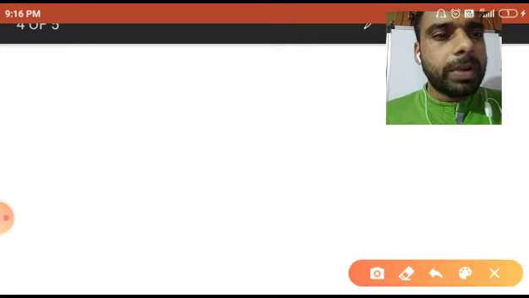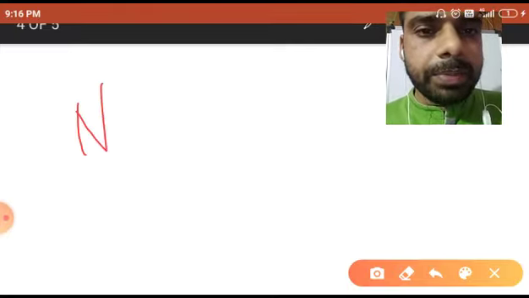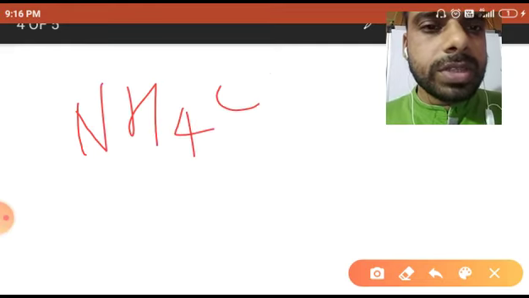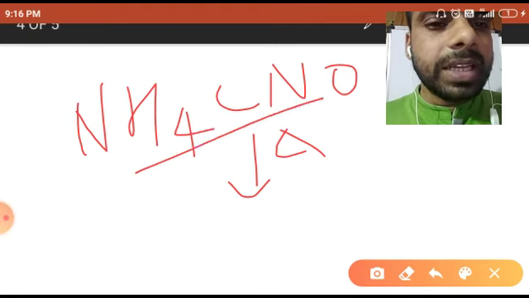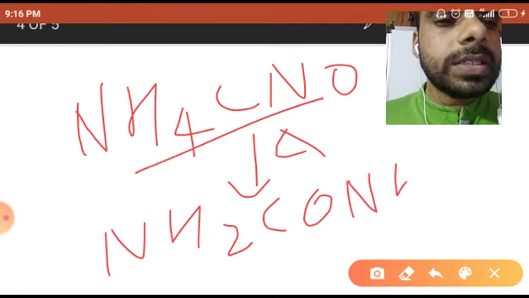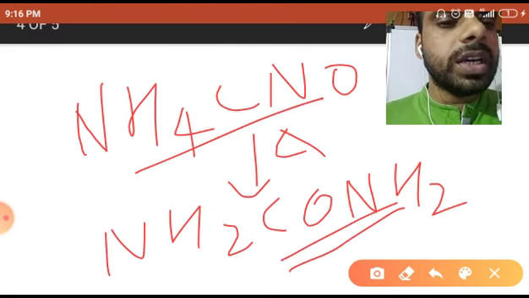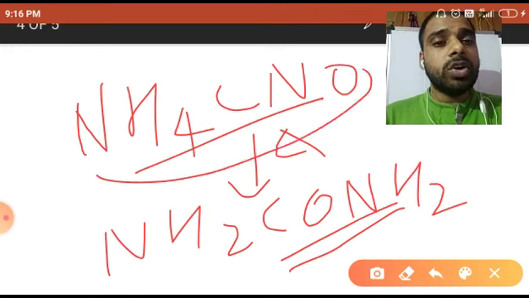He prepared urea from NH4CNO, which on heating and after rearrangement gives NH2CONH2. This one is urea. So he synthesized it in the laboratory from an inorganic compound.